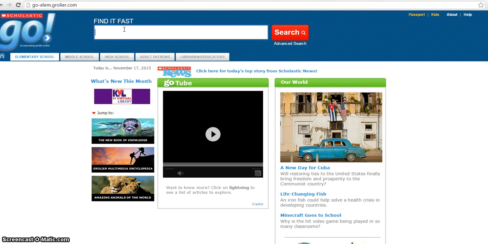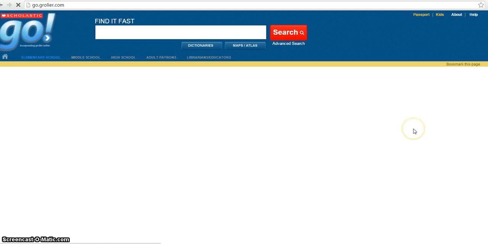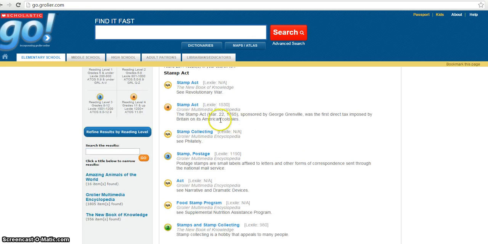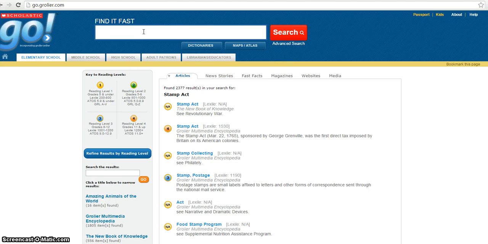And what you're going to see is that there's a search bar up at the top. So let's say I'm looking for something called the Stamp Act. Now, if I just search Stamp Act, it's going to come up with things that have to do with the Stamp Act, but it also might come up with things that just have to do with stamps. For example, stamp collecting or stamp postage.